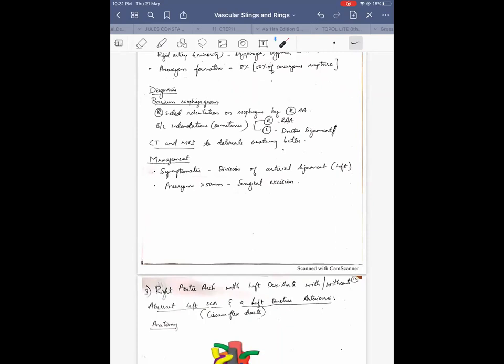Management: if the child is symptomatic, then division of the arterial ligament, that is the left arterial ligament, is enough. But if there is also an aneurysm, as I said, more than 5 centimeter in diameter of the proximal left subclavian artery or the Kommerell's diverticulum, then surgical excision of that aneurysm should be done because 50% of them rupture.